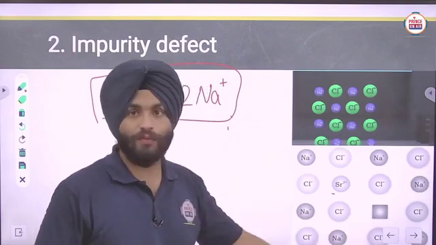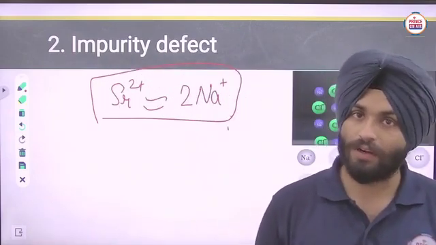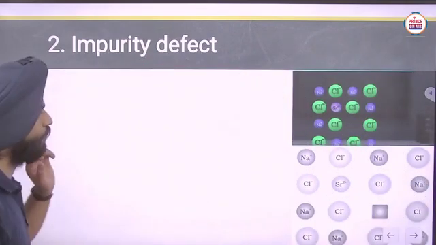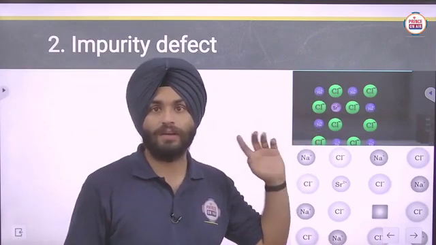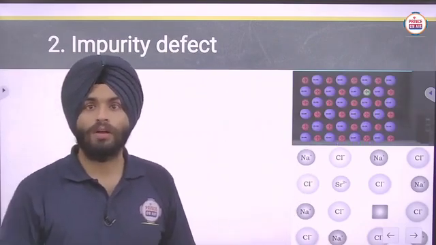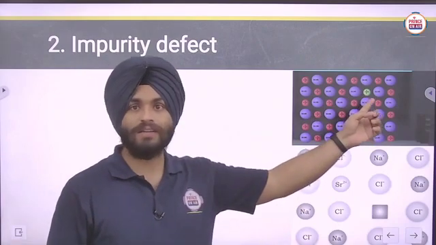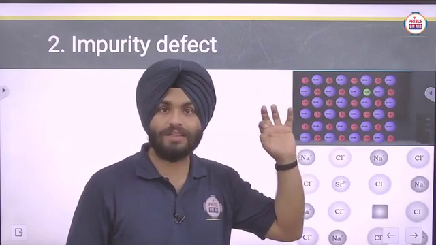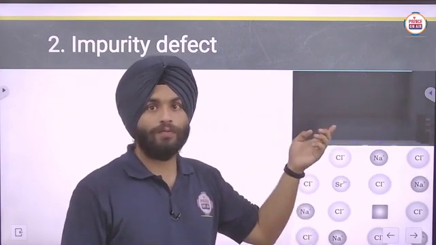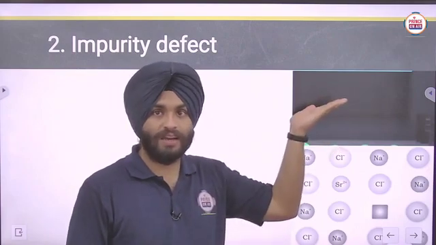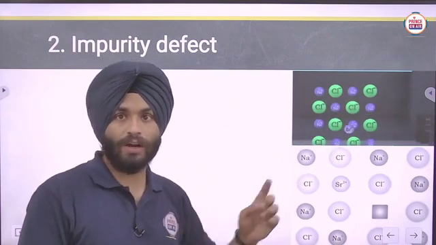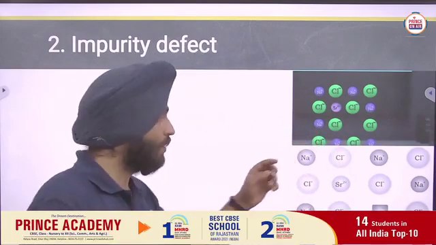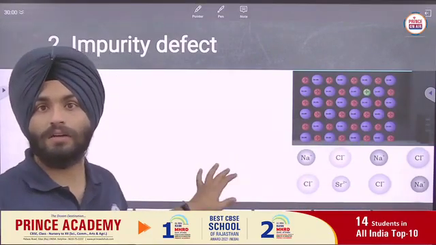Okay, so one vacancy will also be observed here. Clear? That type of defect is known as impurity defect, and you can visualize it in this form. See it carefully. This one is the Na positive ion, and it is the impurity here. Now you can see Na positive and Cl negative ions forming sodium chloride, and here strontium removes two Na positive ions, and there is a formation of vacancy.